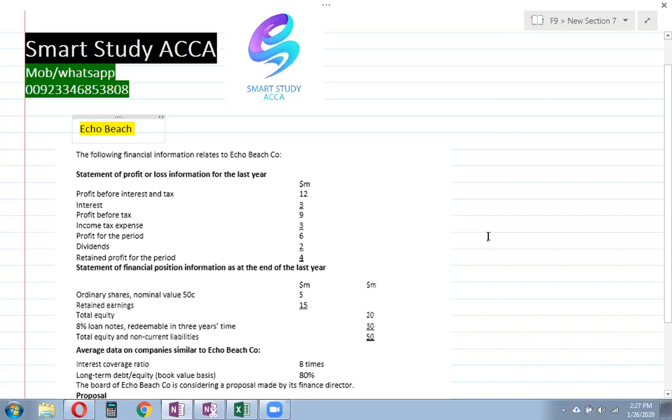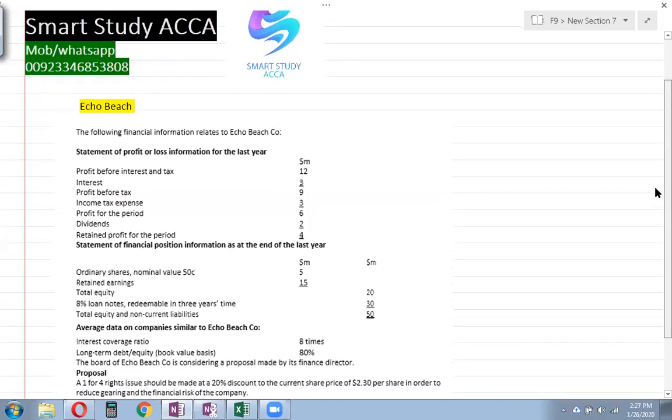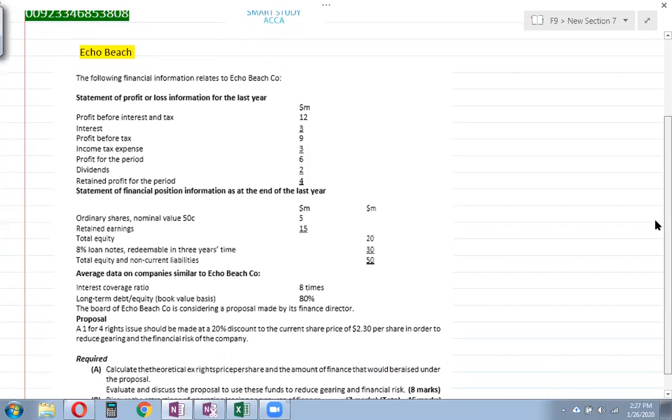Now, this is a very good question. It covers theoretical X-right price, gearing ratio, interest coverage, and it also covers when you have a change in the finance. So when a change in the finance occurs, things can get slightly complicated.